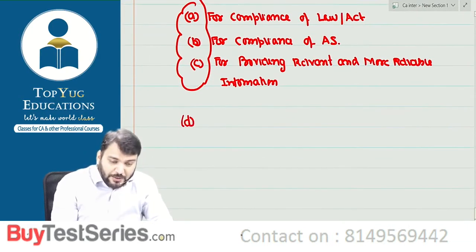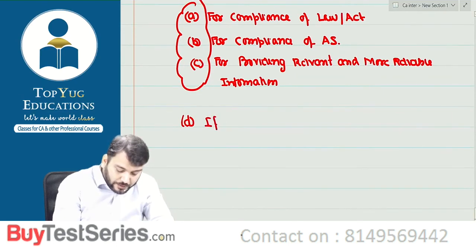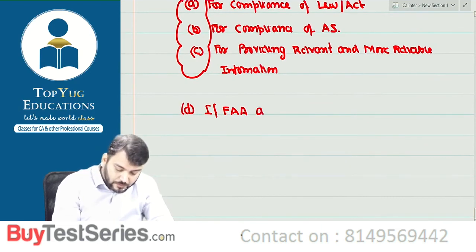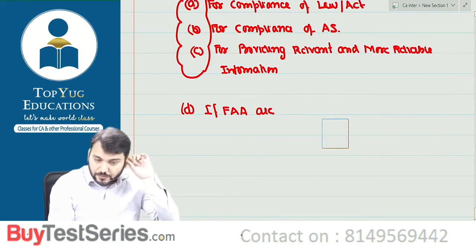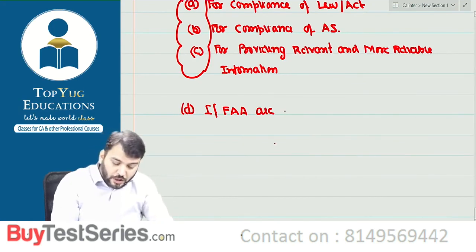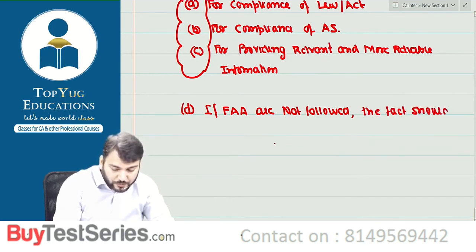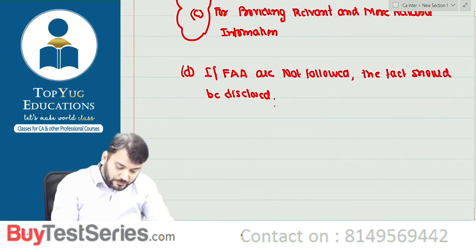Then point number D. Point number D already I mentioned to you: if fundamental accounting assumptions are not followed, fact should be disclosed. This point understood? Correct?